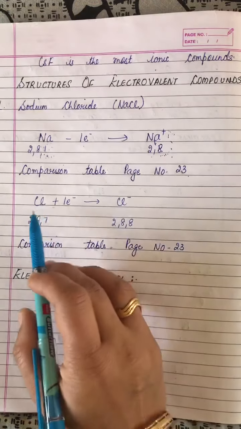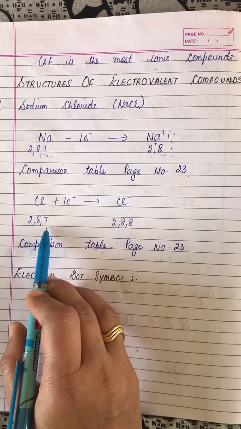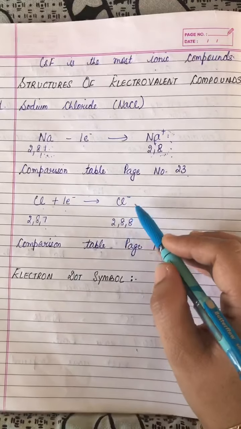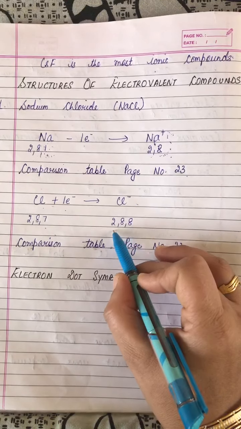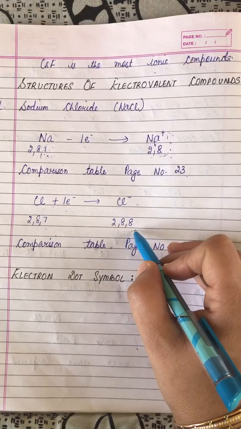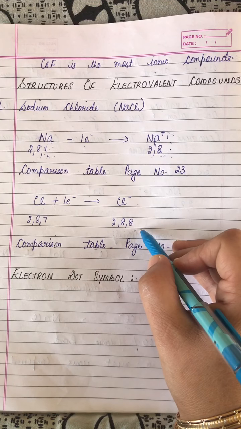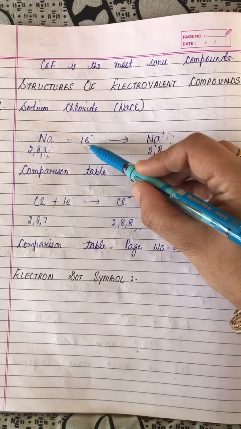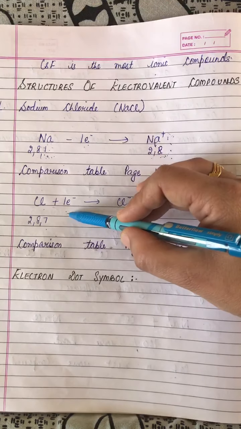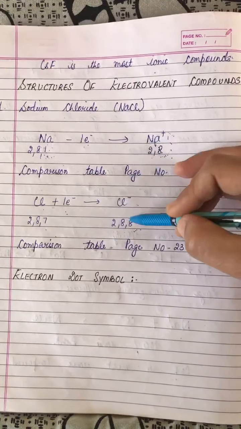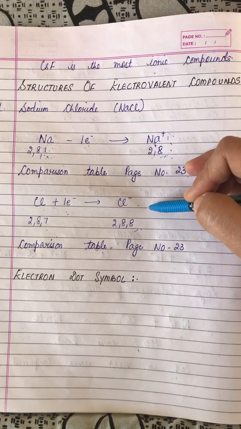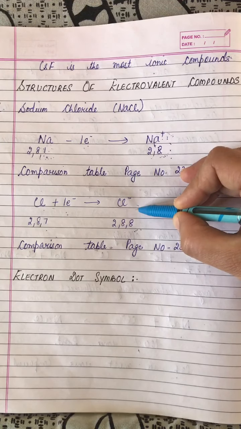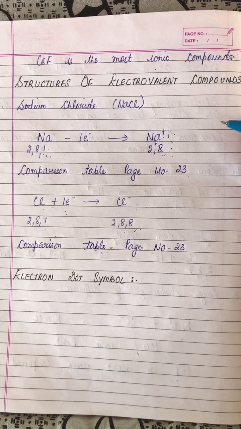Same way, chlorine 2, 8 and 7 will gain 1 electron and will change into Cl negative, which has 2, 8 and 8, 8 electrons in the last shell. Therefore, outermost shell is complete and it is stable. Now, the electron which is given by sodium is transferred to chlorine and both the atoms become stable. Therefore, a bond between sodium ion and chloride ion is formed, and that bond is known as electrovalent bond.